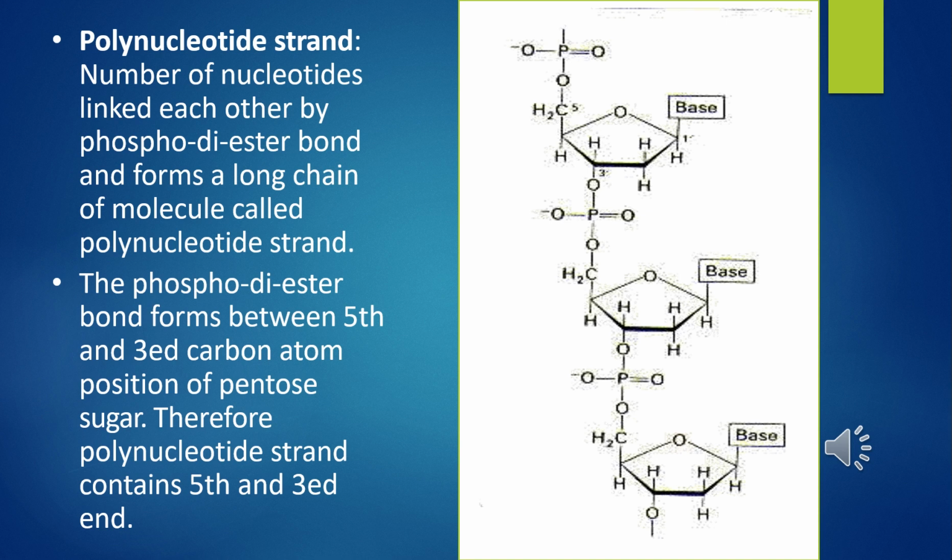Similarly, at the other end of the polymer, the sugar has a free 3' OH group, which is referred to as the 3' end of the polynucleotide chain. The backbone of a polynucleotide chain is formed of sugar and phosphates. The nitrogenous bases linked to the sugar moiety project from the backbone inside the helical structure. So this is about the polynucleotide strand.